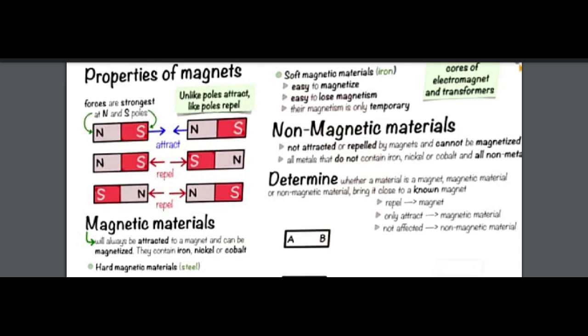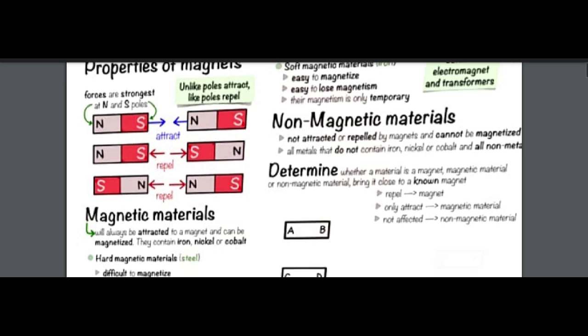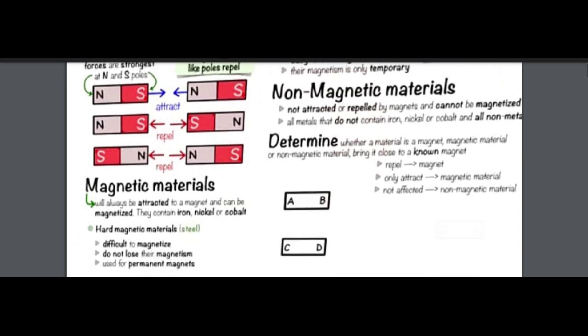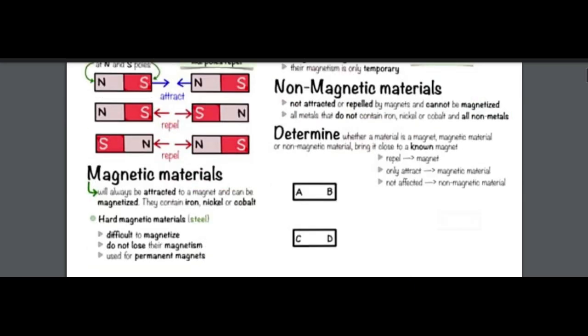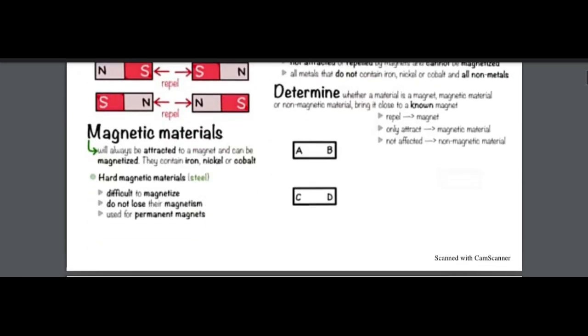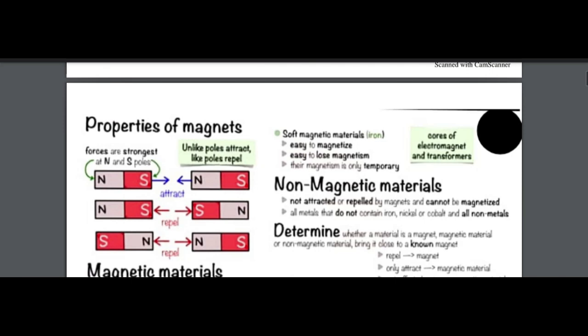To determine whether a material is magnetic or non-magnetic, bring it close to a magnet. For example, these are the magnets A, B, C, D. Magnets repel magnets, only magnetic material is attracted, and non-magnetic material is not affected. Okay, let's solve this practical. So the next picture is the practical.